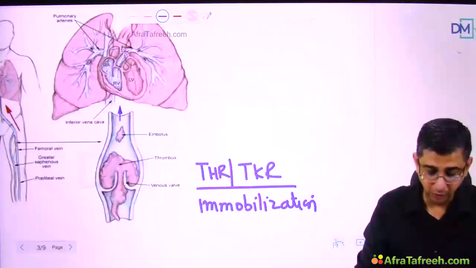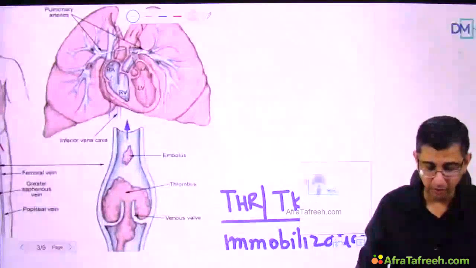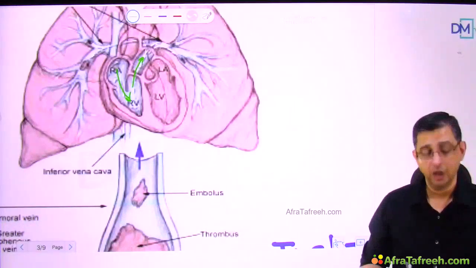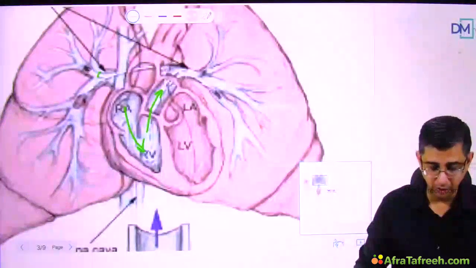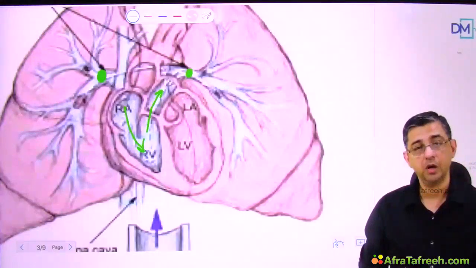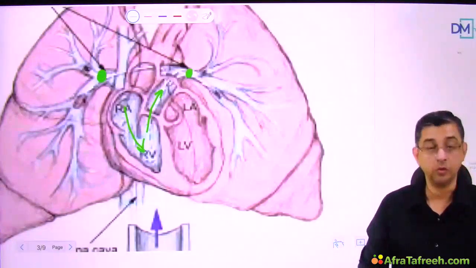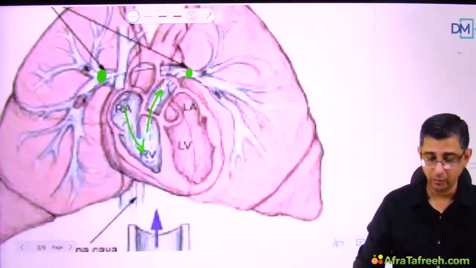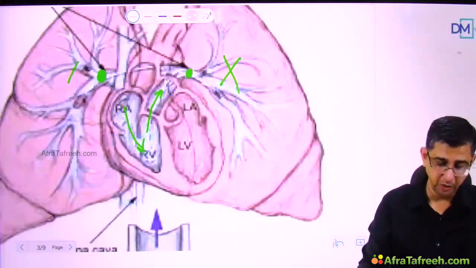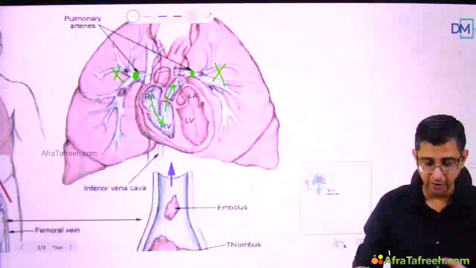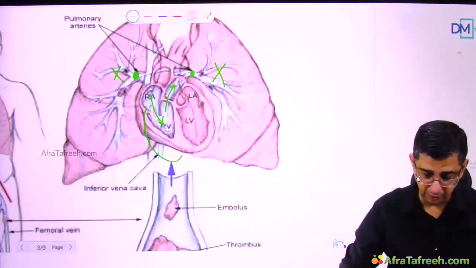The thrombus will go like this. It will enter into the right atrium. From the right atrium, it will go into the right ventricle. Then it will go into the pulmonary artery, and then there's a possibility that the embolus could go and block the main pulmonary arteries itself. You can see that it could be single, it could be multiple emboli, once they go into the pulmonary artery and they block the circulation, you would be having a severe hypoxia and a ventilation perfusion imbalance, and the right side of the heart will definitely fail, will become gradually dilated.